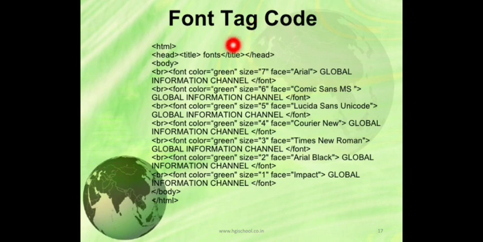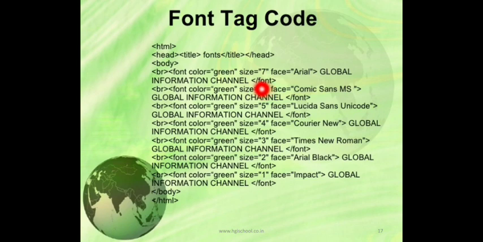So here we can see the example. See, HTML, head, title, head closed, body tag. This you are all familiar with. Then after that there will be a line break. This is the font tag to format the text. You can see this is the font opening tag and this is the font closing tag.